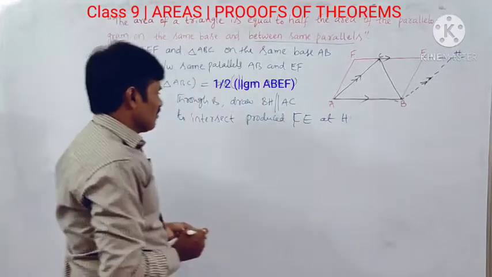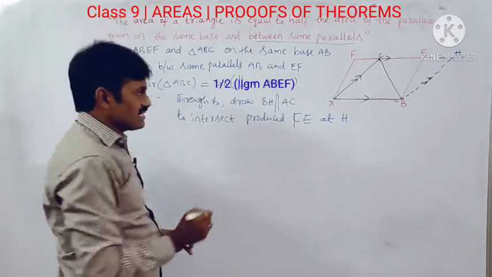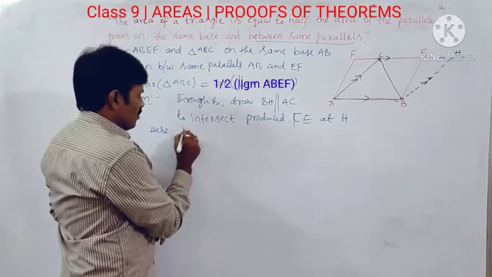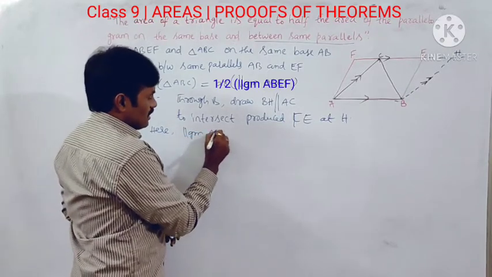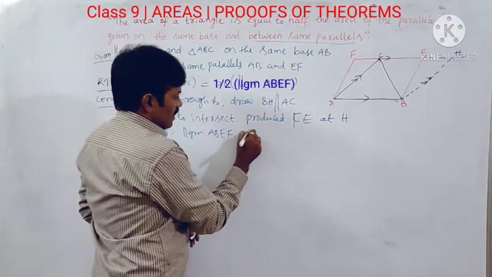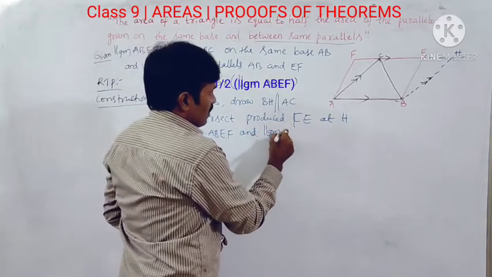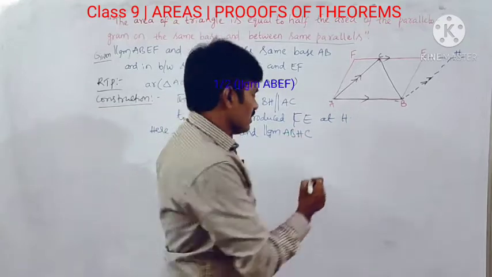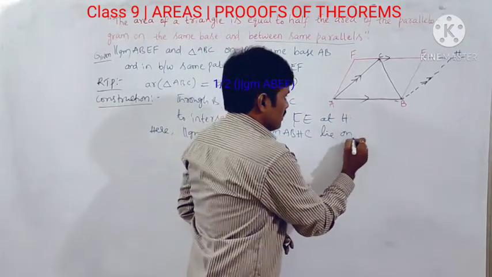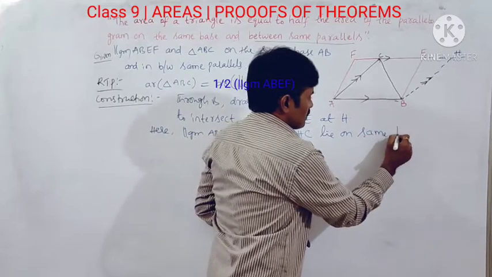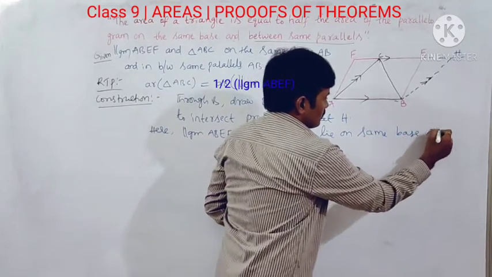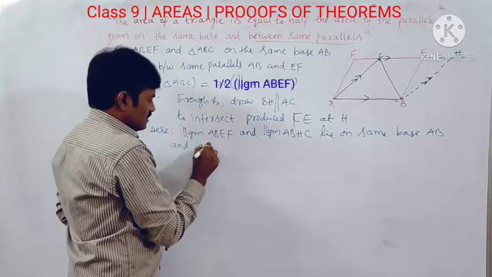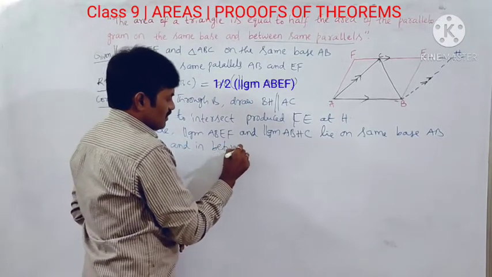Okay, now we can write here one diagram, that is, here from the figure we can observe that parallelogram ABEF and parallelogram ABHC, both the parallelograms lie on the same base AB, and in between same parallels.